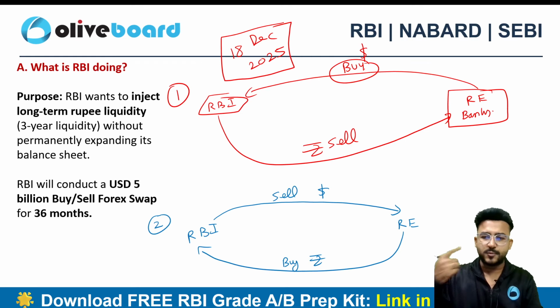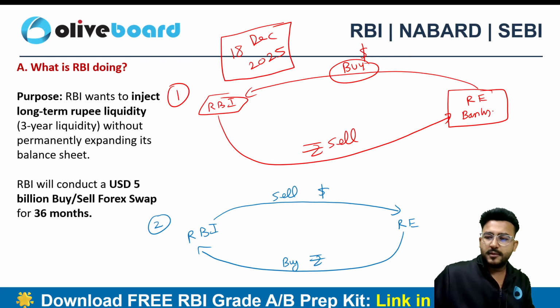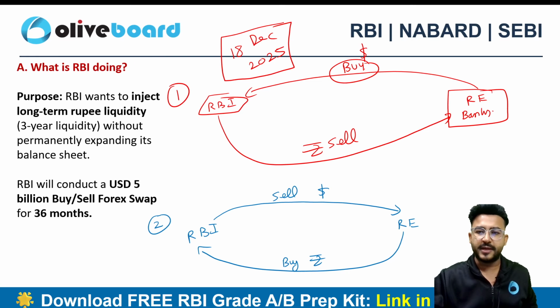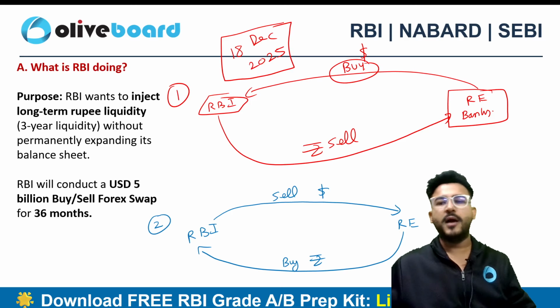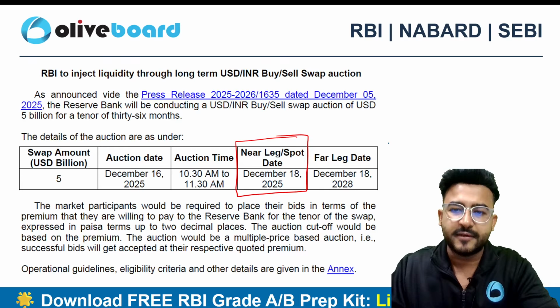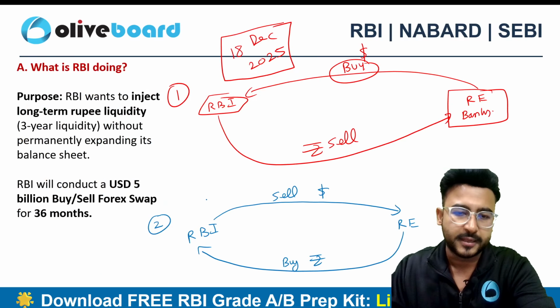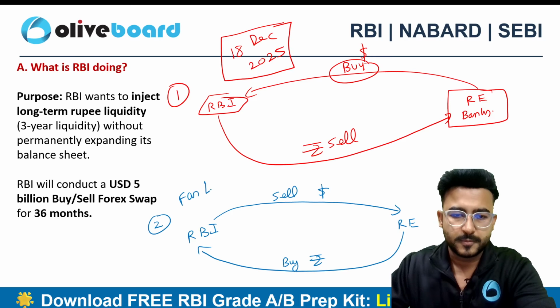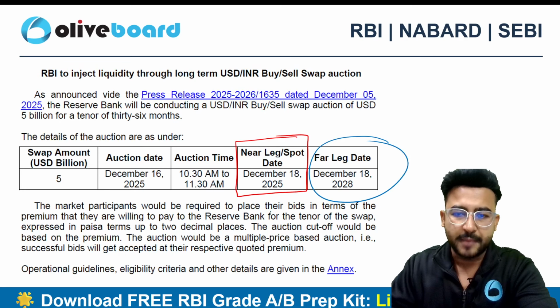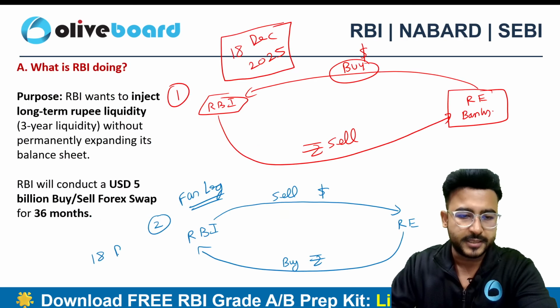Because liquidity just works in cycles. As of now, there is a deficit. That's why we are doing this kind of transaction and injecting INR into the system. Now, the second transaction will be called the far leg and it will happen on 18 December 2028.